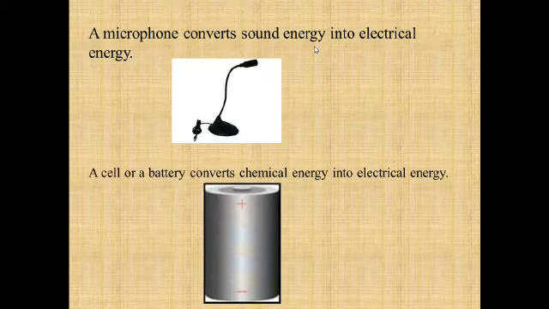Then a cell or battery. You must have seen the cell which is used in remotes, or the battery which is used in your house with the inverter, or the battery of your mobile phone. So what happens in that case? The chemical energy of the fluid which is stored inside this cell is converted into electrical energy.